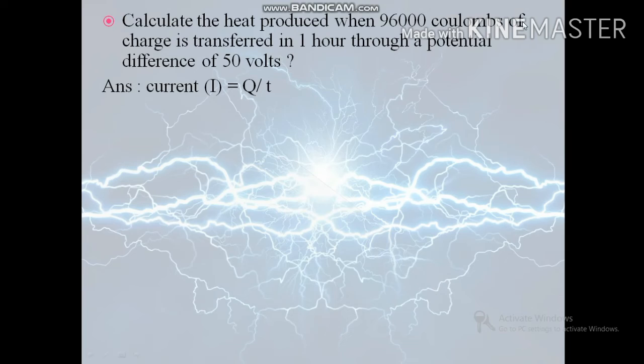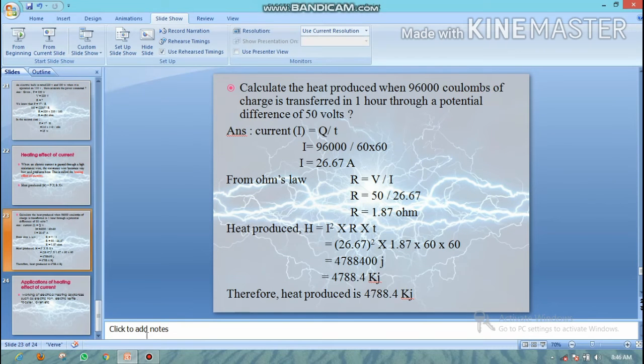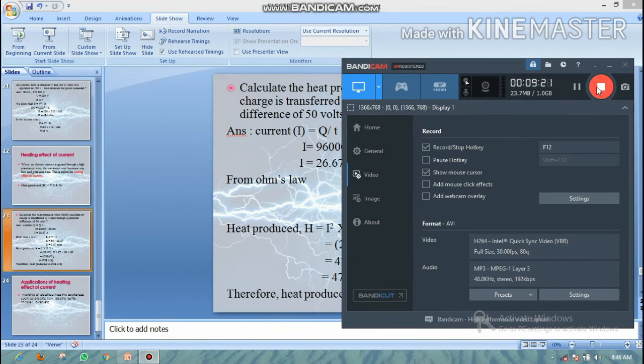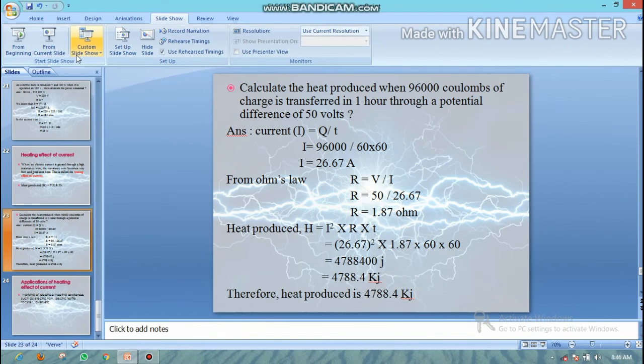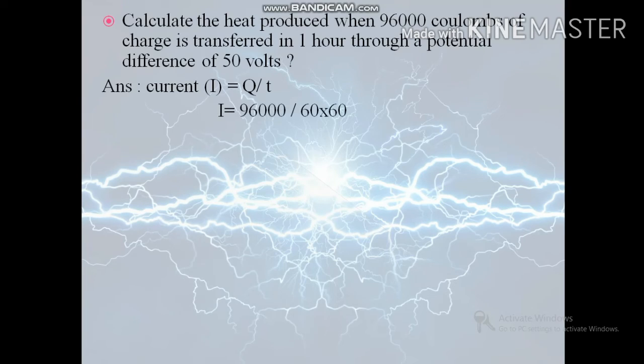Next one is one more numerical. Calculate the heat produced when 96,000 coulombs of charge is transferred in 1 hour through a potential difference of 50 volt. So here current I equal to Q by T, quantity of charge moved divided by time taken. Here charge is 96,000, time 1 hour. By converting into seconds, 96,000 divided by 60 into 60, and by calculating this we got I equal to 26.67 ampere.